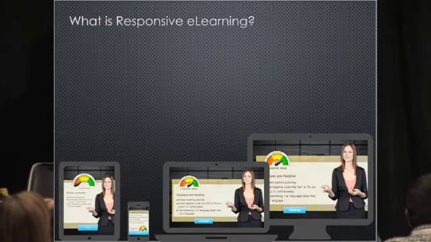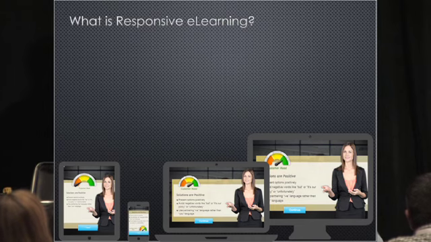So that's responsive web design, and just taking responsive web design to the e-learning field, what is responsive e-learning? It is the same thing. We are displaying the e-learning content on the devices. But there's a slight difference, and the difference is that responsive web is a long web page. You don't have to define the height at all. You can just scroll on and on and have an endless amount of content on that same screen. And nobody will complain.